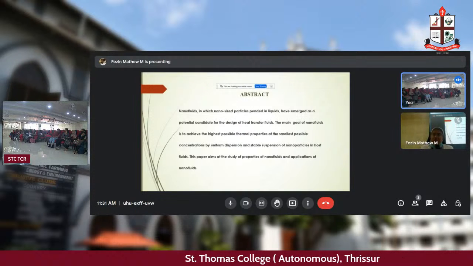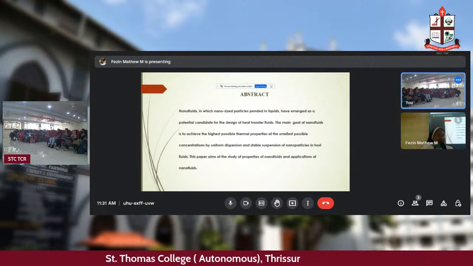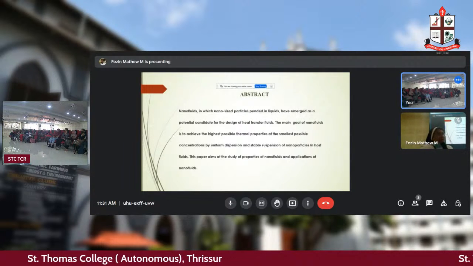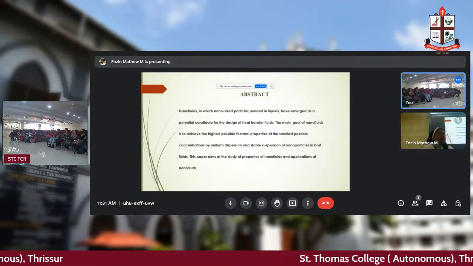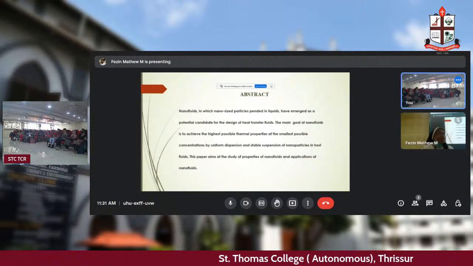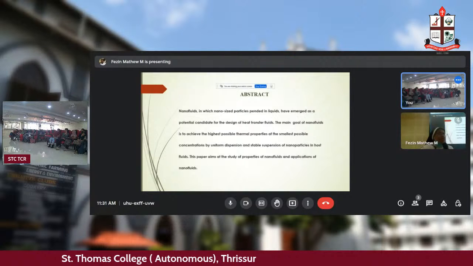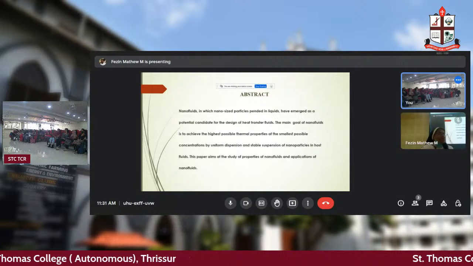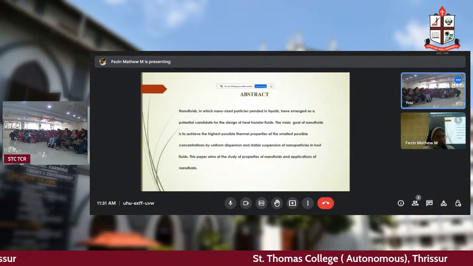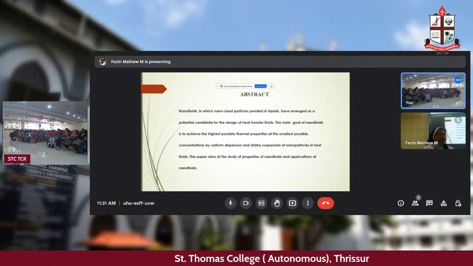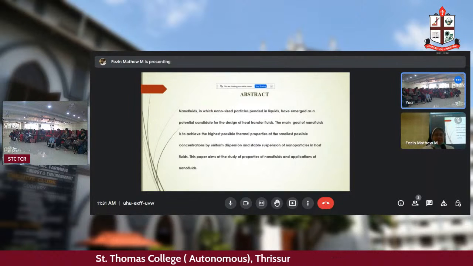But if the particle has nanometer-sized qualities, the particle molecules will go inside the fluid molecules, and the fluid will act with all the inherent qualities of the solid you put in.